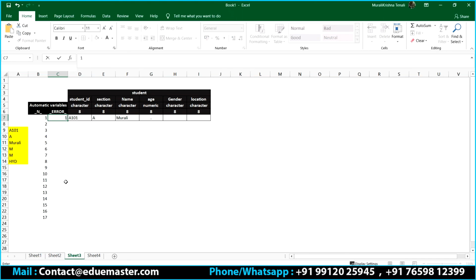Is this point understandable? If any non-compatible data comes into the picture, then the missing value remains a missing value. It won't allow the data to be there, and it will change the _error_ value to 1. Is this understandable? Questions?